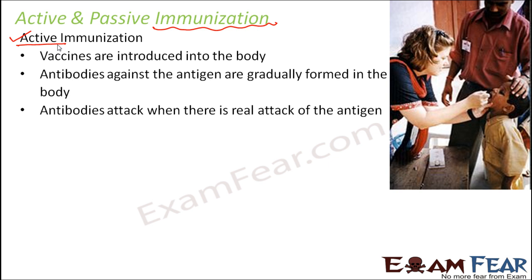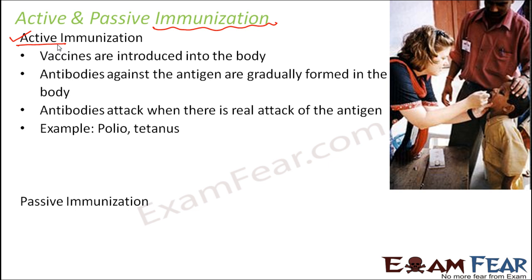Now, antibodies attack when there is a real attack of the antigen. So whenever there is a second attack, that time these antibodies will react to it. Examples are polio and tetanus. For all these diseases, vaccines are available and they are given to kids when they are very small, so that these viruses do not attack them.